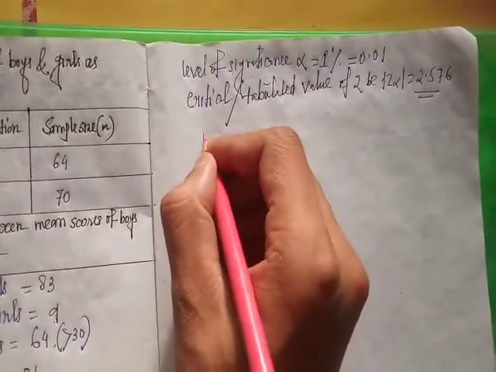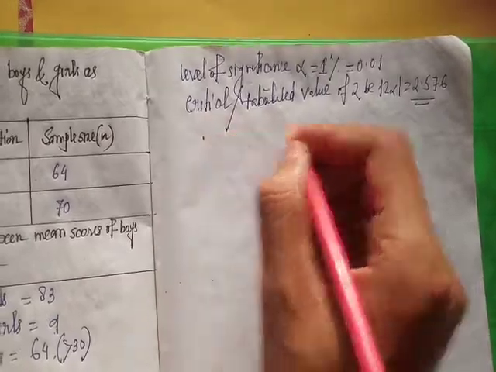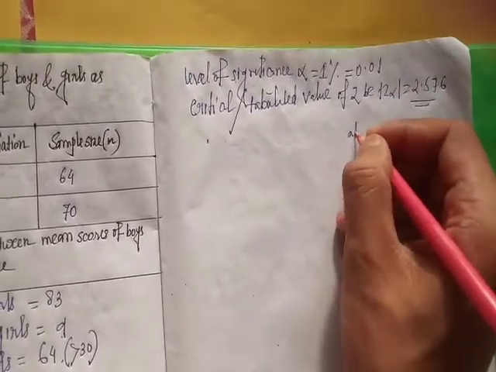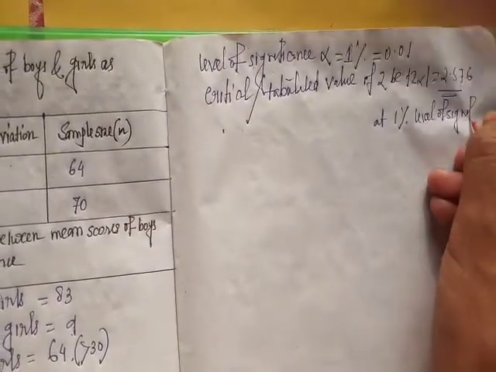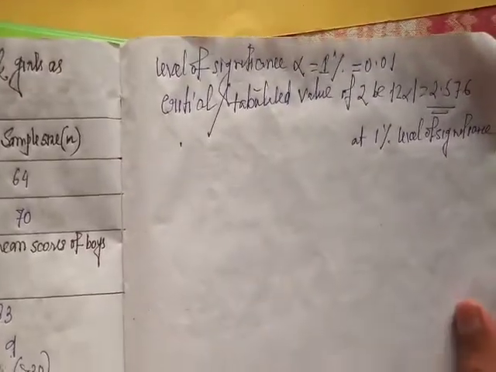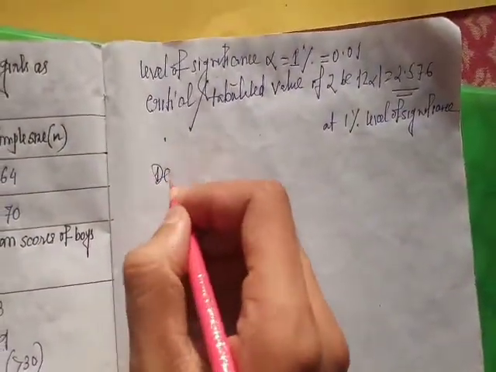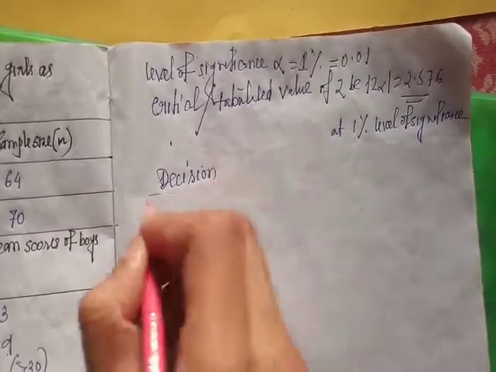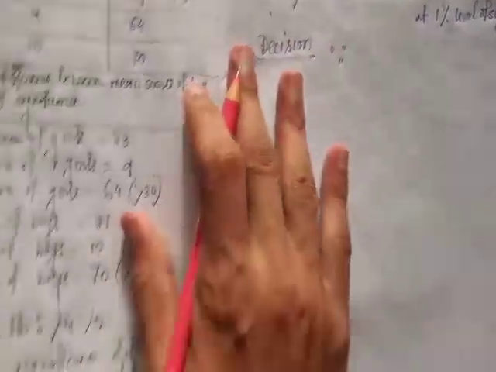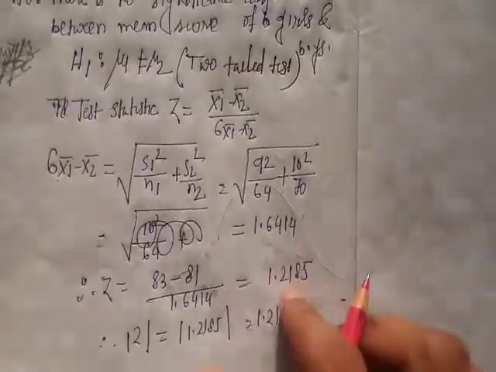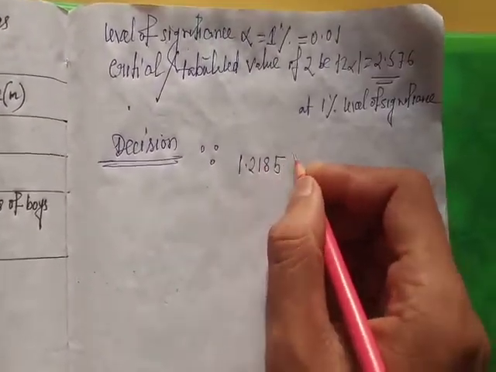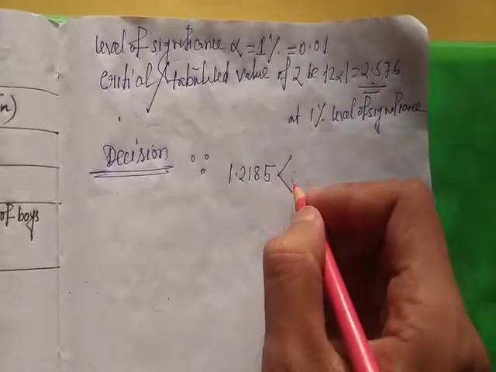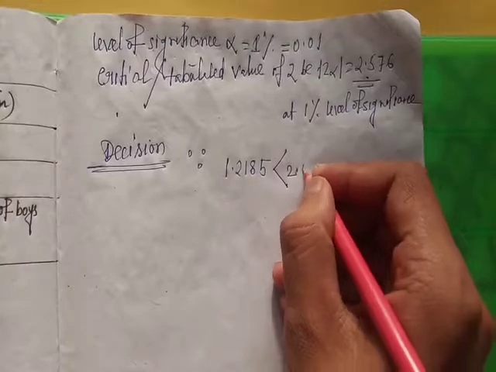Decision. Since the calculated value of Z is 1.2185, this is always less than 2.576.